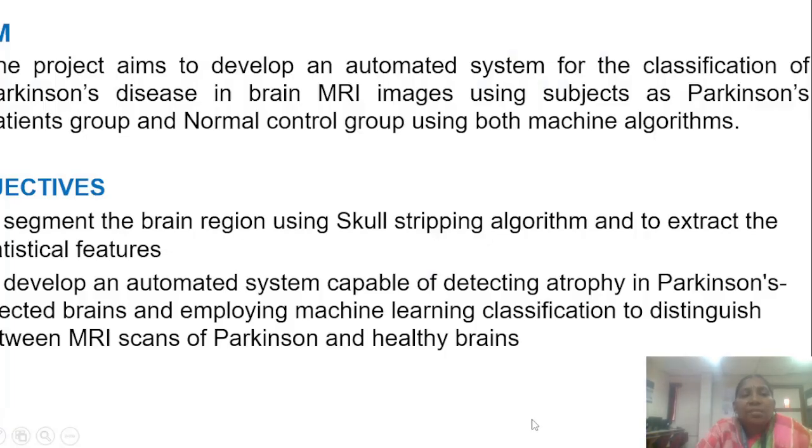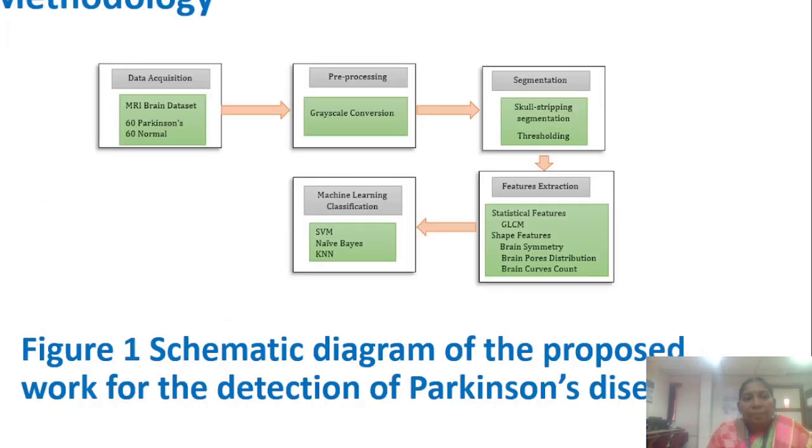Our aim is to develop an automated system for classification of Parkinson disease and normal in brain MRI images using machine learning algorithms. Our objective is first to segment the brain region using the skull stripping algorithm, to extract the statistical features using the gray level co-occurrence matrix, and to develop an automated system for classifying Parkinson and normal using machine learning classifiers. This is the overall methodology of our proposed work.